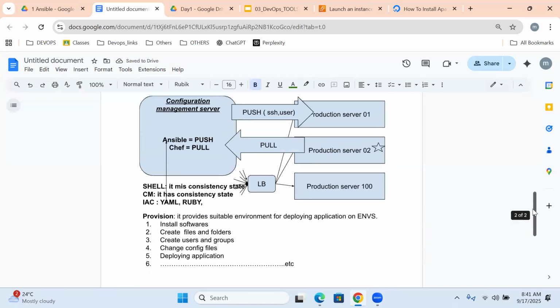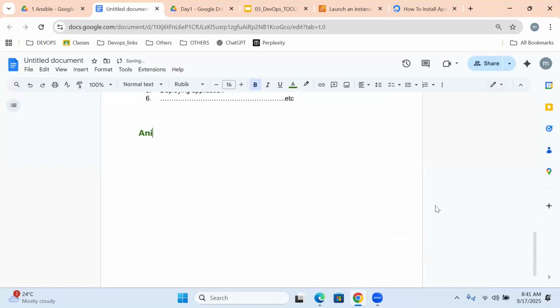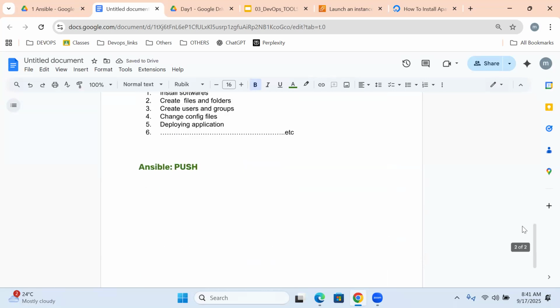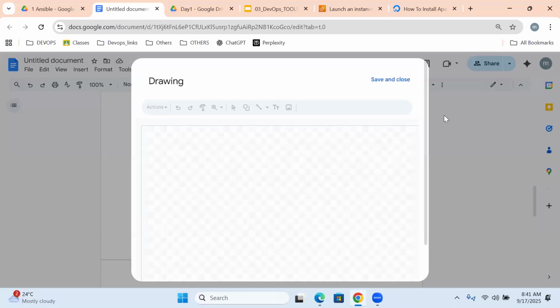But what we are going to learn in this configuration management, we're going to focus on Ansible. Sir, let me rewrite one more time. From the Ansible point of view, Ansible is a push model. If you want to implement this, let us rewrite this diagram.